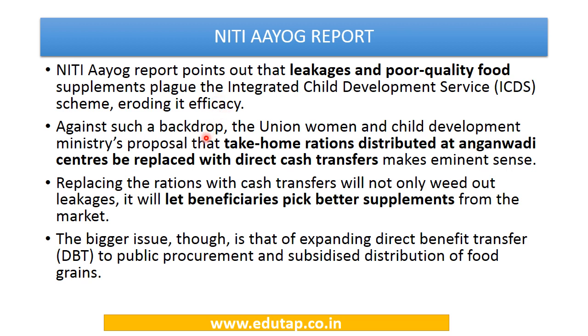And the Union Women and Child Development Ministry is actively pursuing this option to provide direct cash transfers instead of take-home rations. It is being felt that this will help the beneficiaries to pick maybe better supplements from the market. They will get the money, they will buy the supplements from the market. The whole issue here is that we need to expand the direct benefit transfer scheme.